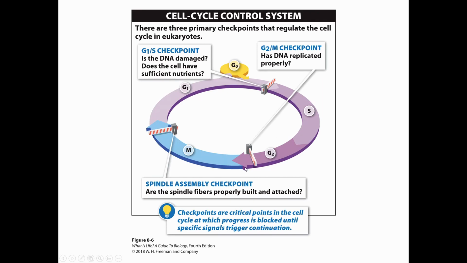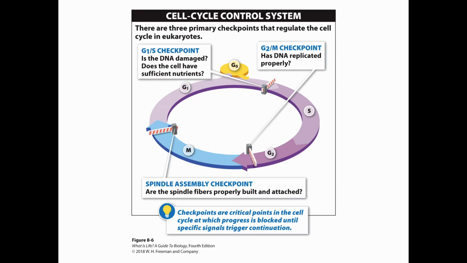In the G2M checkpoint, we're going to double check that our DNA has actually replicated properly. One of the things that can go wrong is that mistakes can be made when replicating DNA. Now, if we don't proofread that, those mistakes will get locked in. We do have the ability to go in and fix those mistakes as long as we have not passed this checkpoint yet.